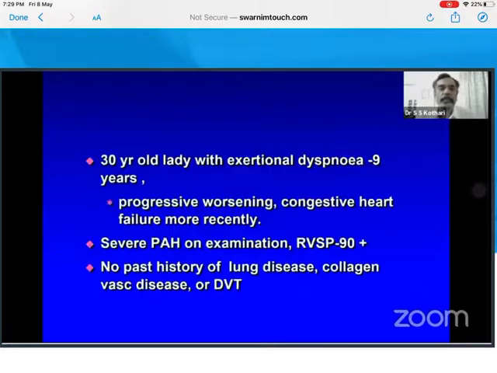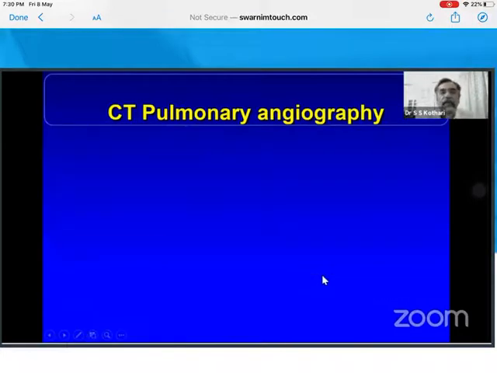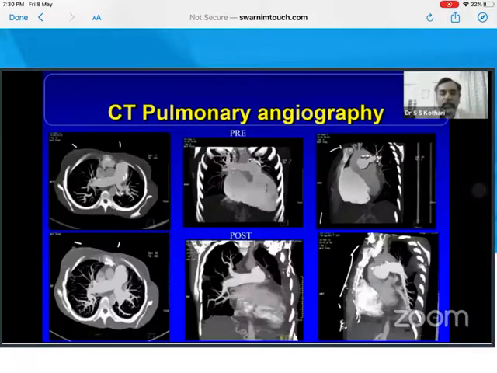An IPH patient, a 30-year-old lady, everything is like IPH. Remember, thromboembolic PH presents just like IPH. There is nothing in the story which you can distinguish the two, except sometimes you can have a stuttering event, sometimes you have a background reason to think. So this patient had severe thromboembolic PH, and after a pulmonary endarterectomy, you can see the right pulmonary artery got recruited better, the left pulmonary artery was also recruited in parts, and the PA pressure did fall.